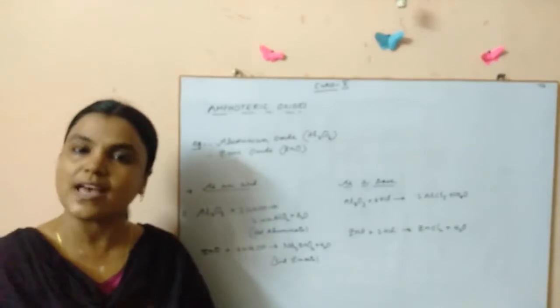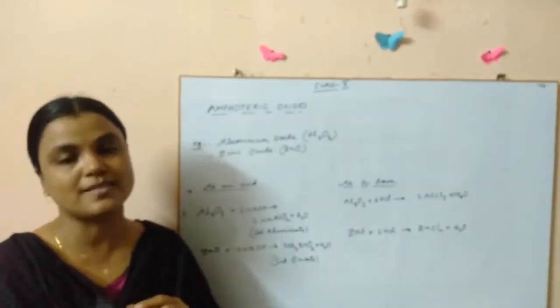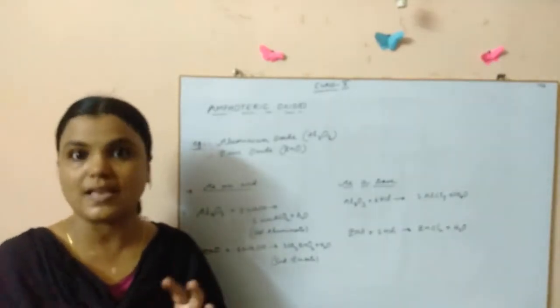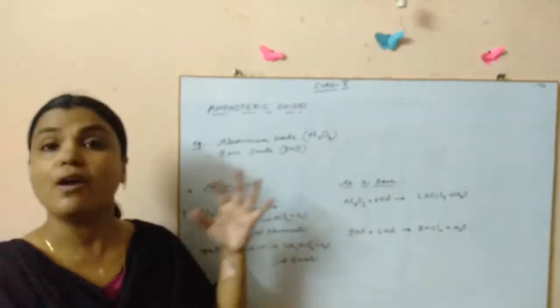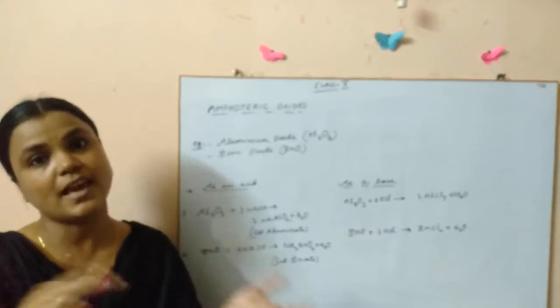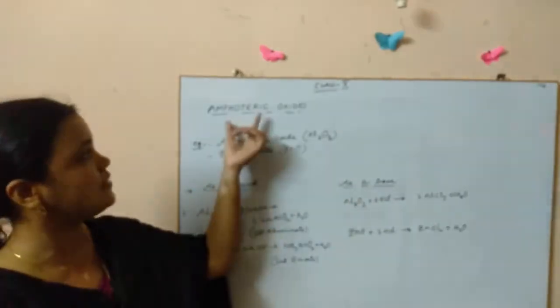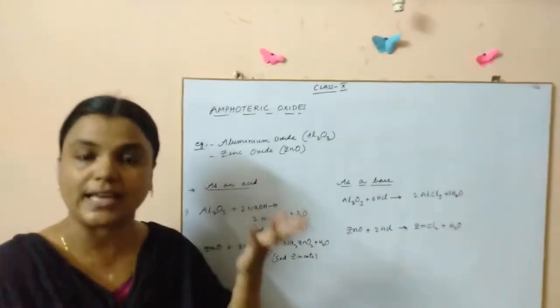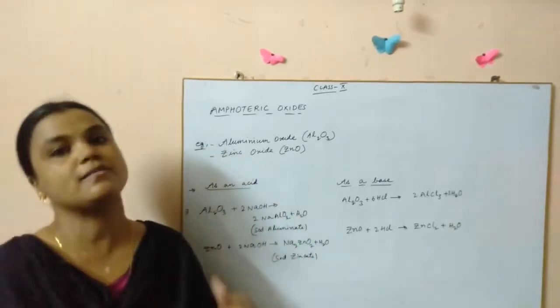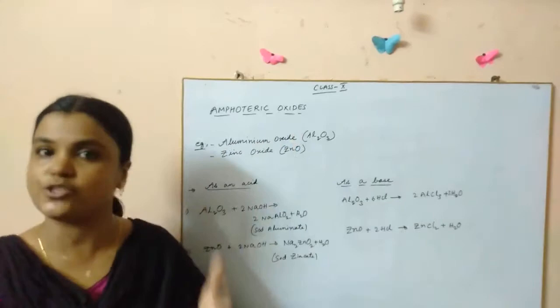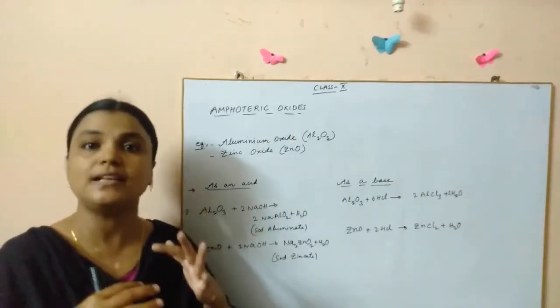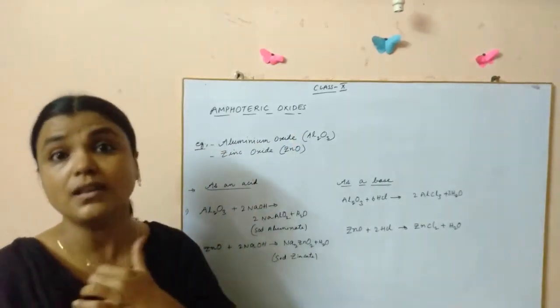Now there are a few examples where these oxides, which are formed from metals, have both acidic and basic nature. So that's the reason why they are called amphoteric. They behave as an acid as well as a base. If you see the example of aluminium oxide, it's actually a metal oxide, but still it behaves like a non-metal oxide.